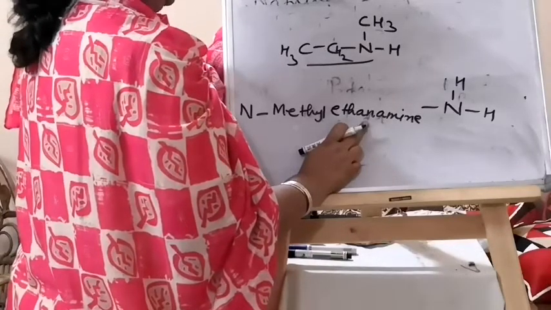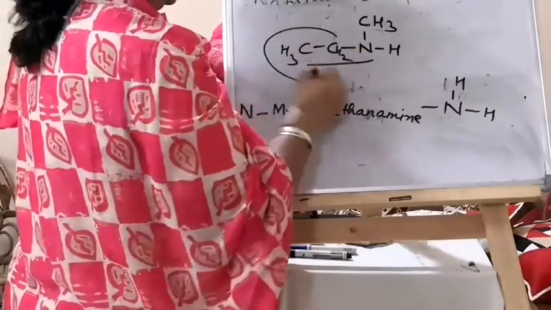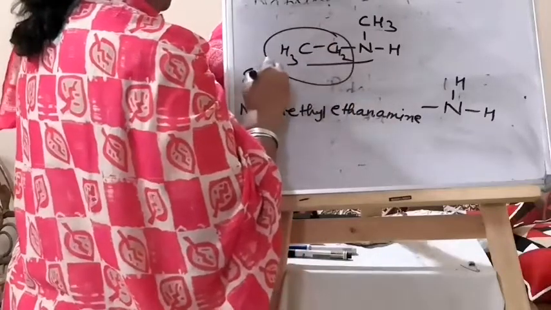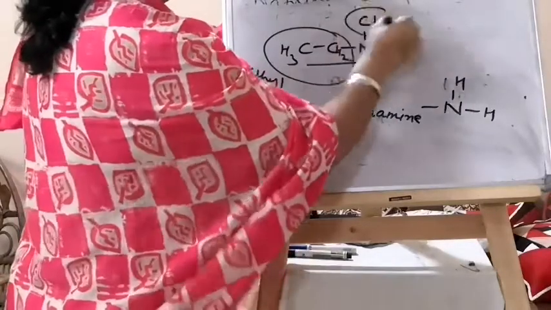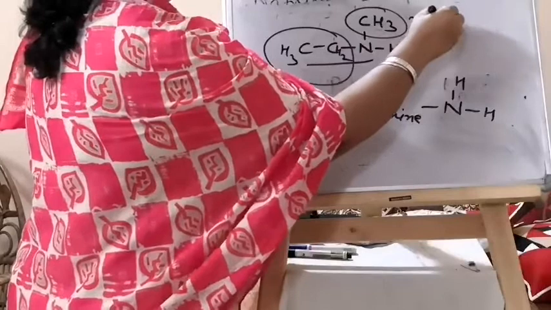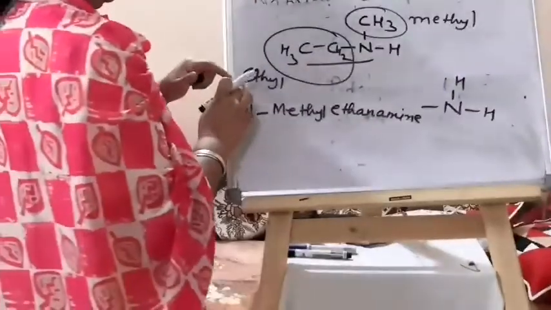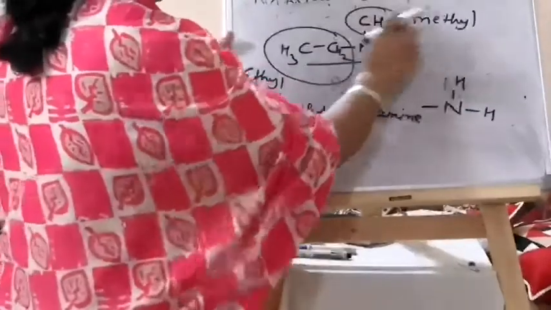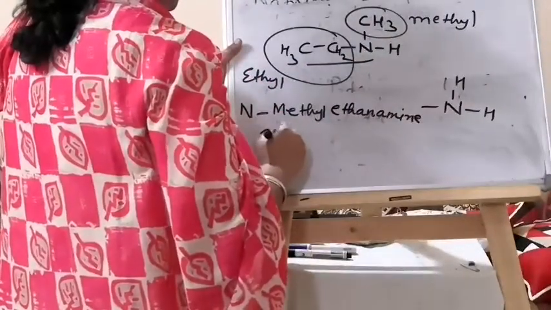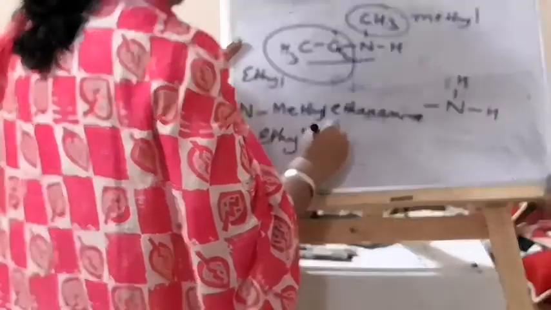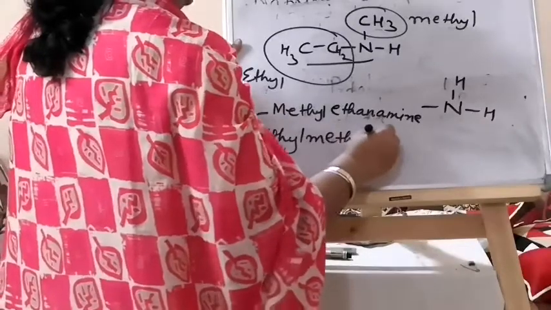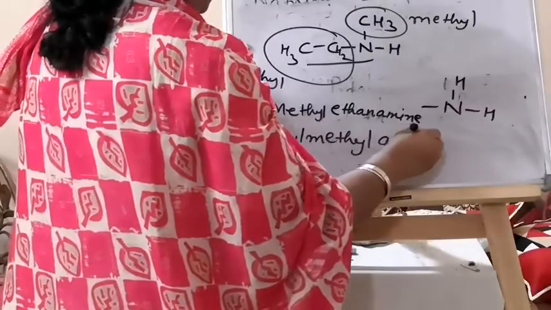This is the IUPAC preferred name. What will the IUPAC accepted name be? This is your ethyl group. This is your methyl group. And when you write the name, you write alphabetically: ethyl, methyl, amine, ethylmethylamine.